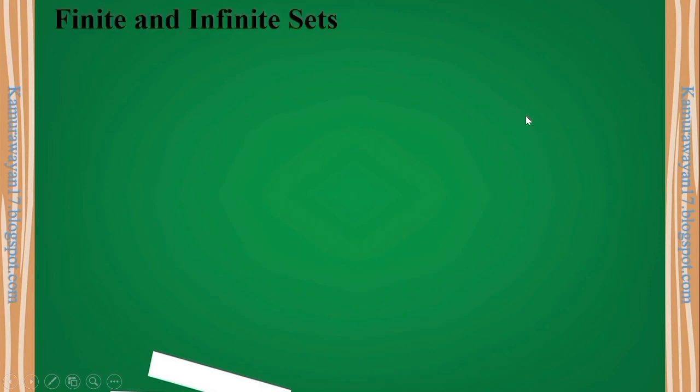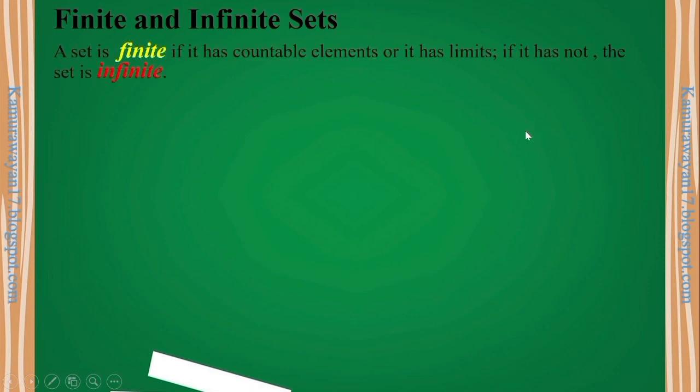Okay, so now we're going to talk about the finite and infinite sets. When we say finite, it is countable elements. So we can say na nabibilang dapat natin yung finite. No? So samantalang yung iba binabasa ito as finite. No? It's up to you. So if it has not, the set is infinite.